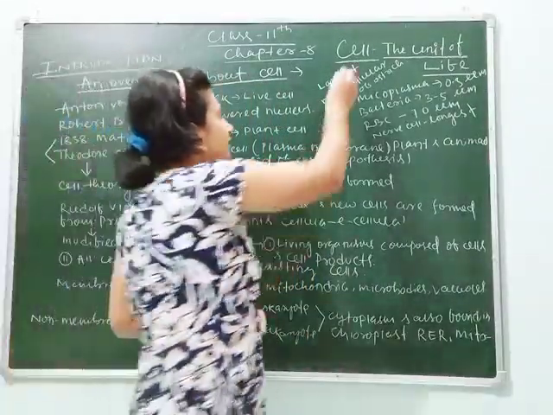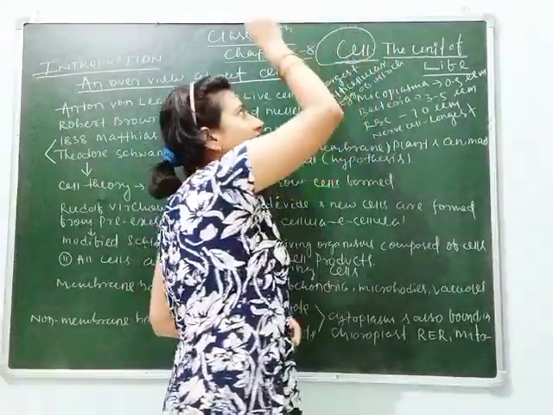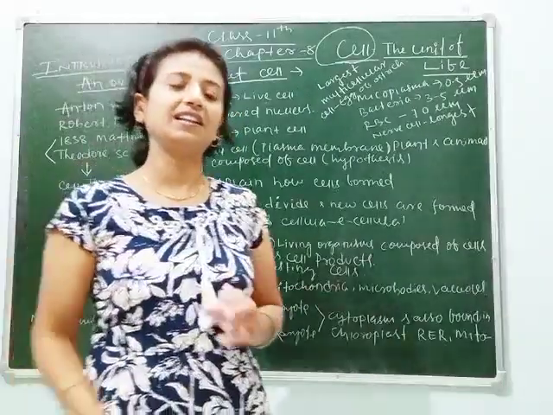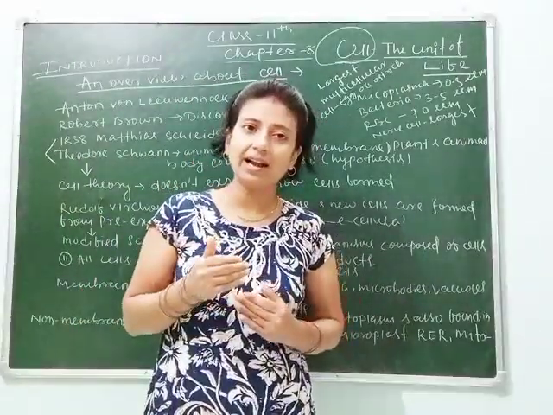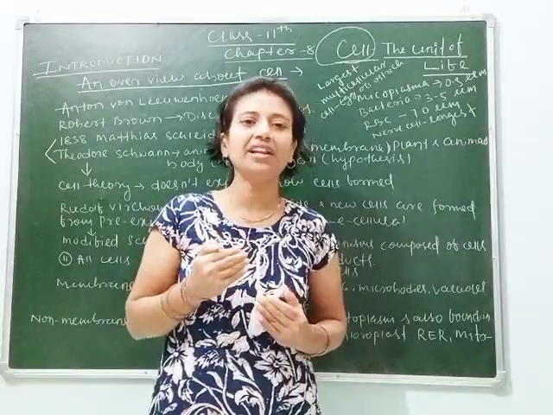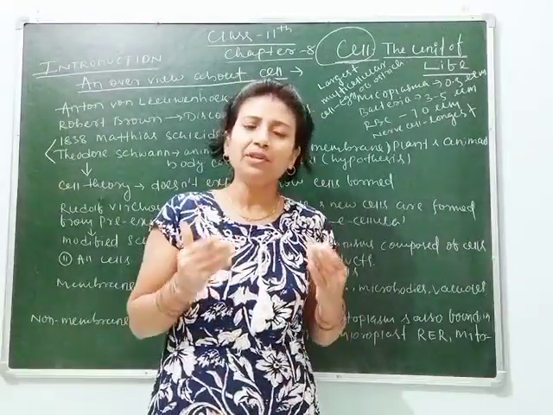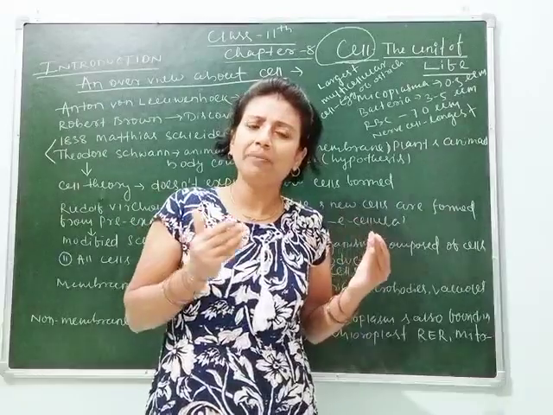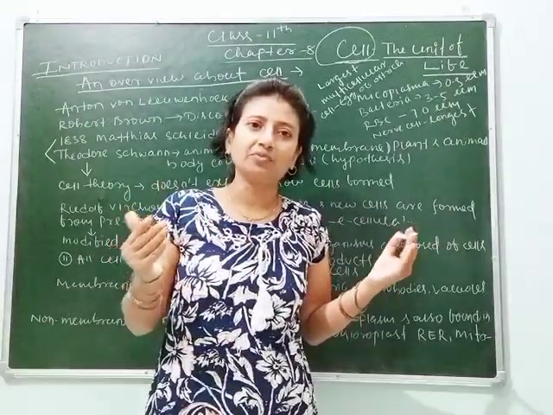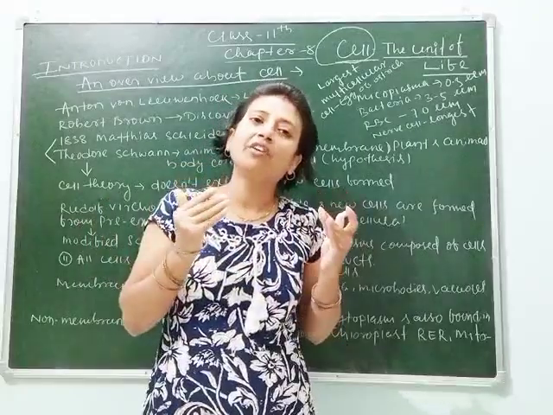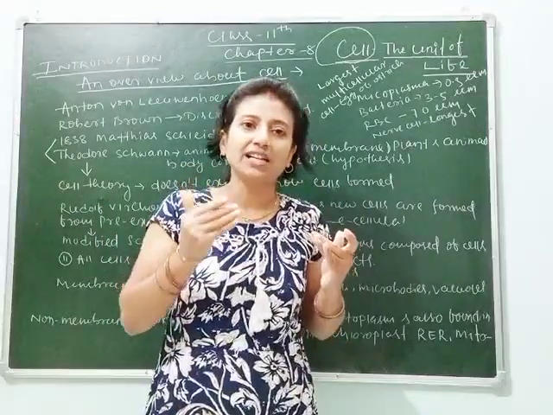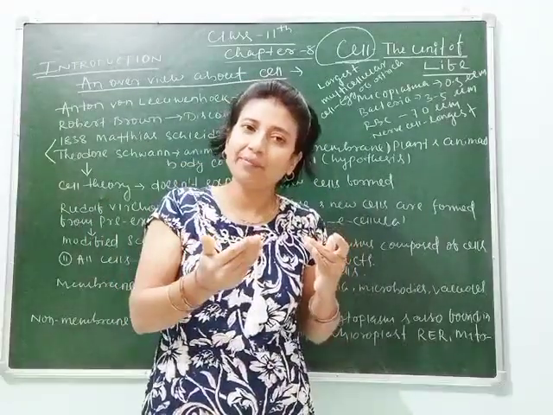First, the cell. As our chapter is the cell, let's understand what a cell is. In simple terms, the cell is the structural and functional unit of every living organism. If you look around you, you will find two types of organisms: one is living and another is non-living. All living organisms are made up of cells, either similar or dissimilar types of cells.